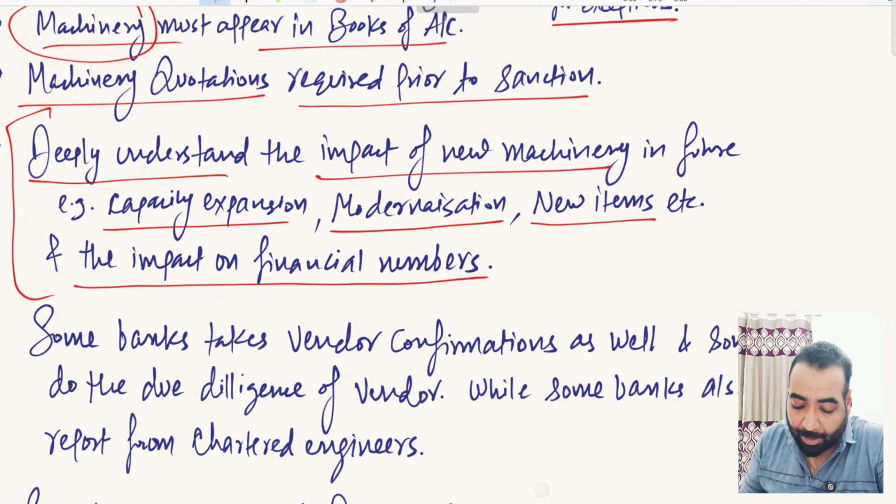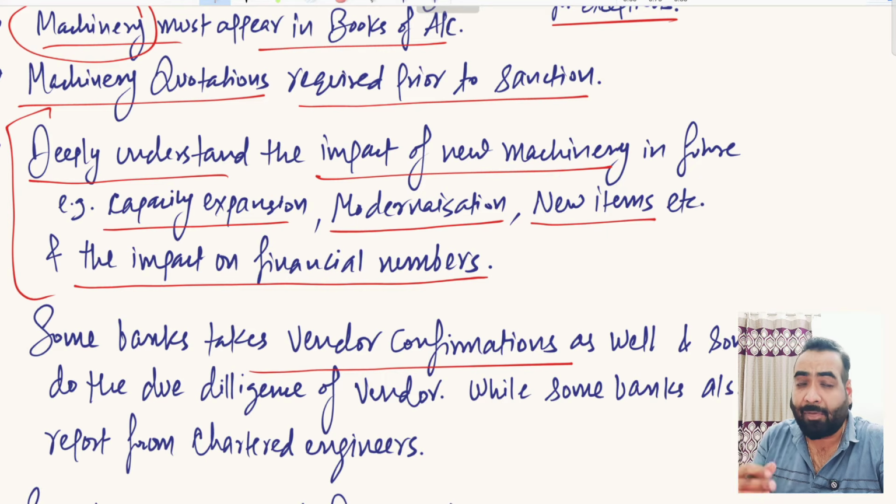So in that case, bankers send confirmations to the vendors as well. The vendors, the suppliers who are supplying you the machinery, will get a confirmation mail or request mail from the bankers asking them the details about you, the details about the machinery that they are going to supply, by when they are going to supply, just to make sure that the whole transaction is a genuine transaction.